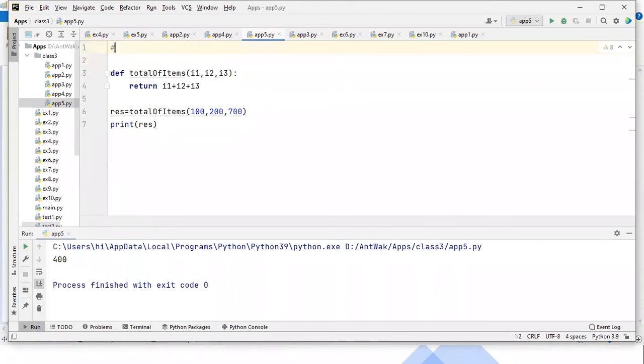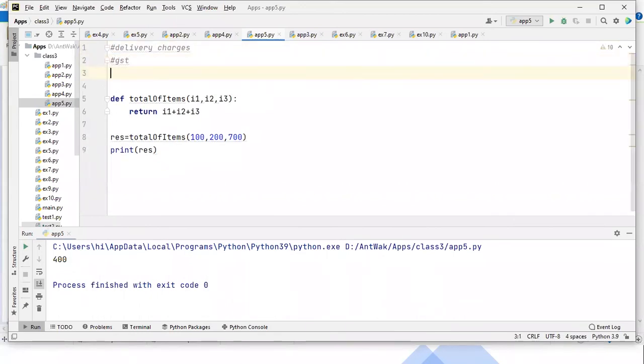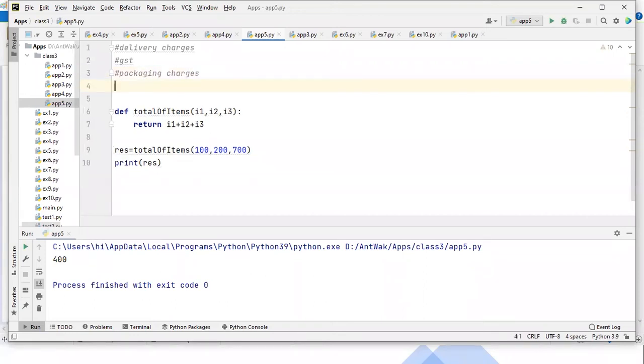The one is, guys, delivery charges. Delivery charges is one decorator. And guys, the GST is there, no? That is also one kind of behavior. Earlier we didn't have the GST, but now they have added GST to the bills for everything. Delivery charges, GST, packaging charges, and the offers. So how do we add them all without touching the existing code? How do we add this one, guys?